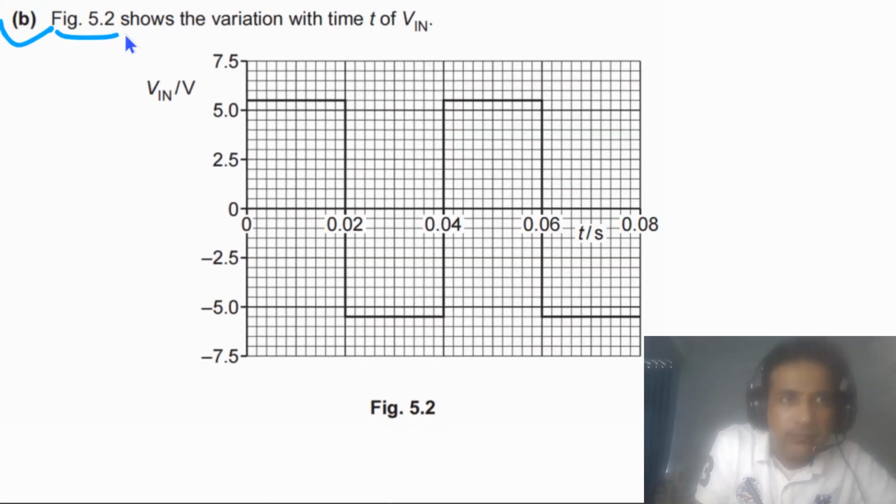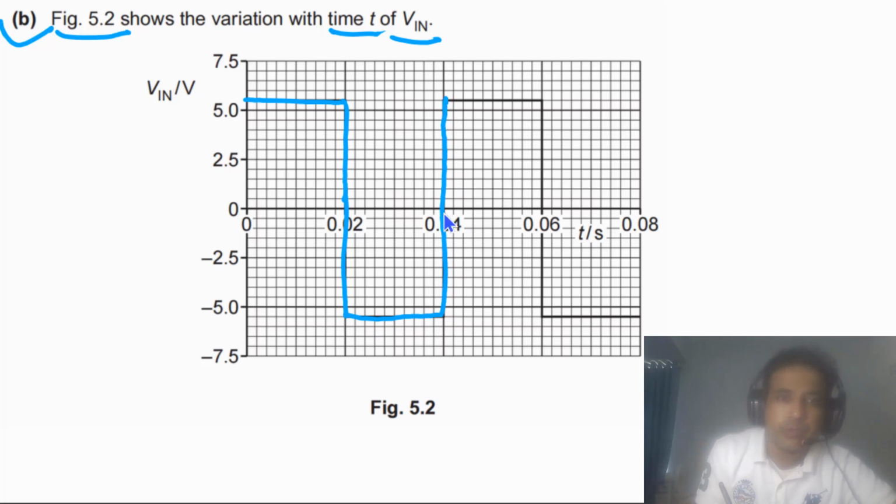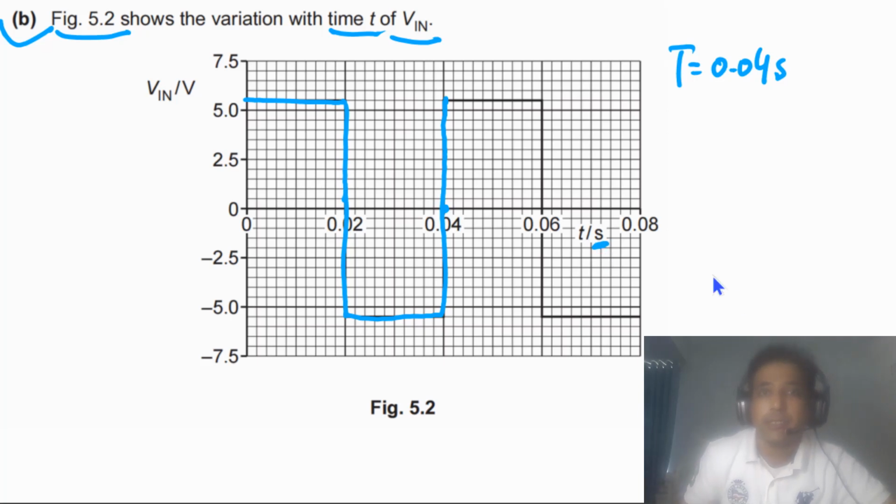Part B says figure 5.2 shows the variation with time t of V in, meaning the V input. If you look at one complete cycle of V in, this should be one complete cycle. So this is how we can draw it. So this is one complete cycle of V input. So the time period of V in is equal to 0.04 second, because the unit of time is second.